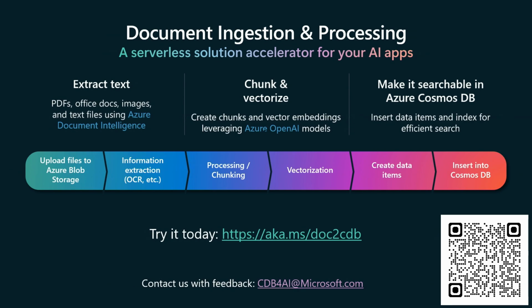And this solution accelerator leverages Azure Functions, so it's another serverless application. Azure Functions is an orchestrator that will pull data from a storage account, your PDFs, your Office documents, and what have you. It will use Azure Document Intelligence to extract the text from those files. It will chunk the files for you, create vector embeddings using Azure OpenAI models, create data items, then insert them into Cosmos DB so you can search on them using vector search and full text search. So really powerful accelerator.